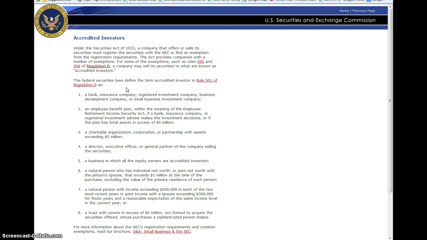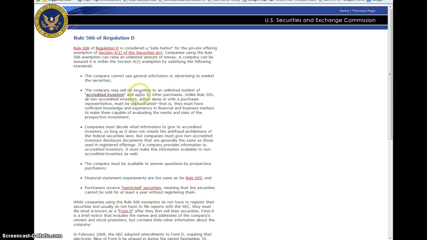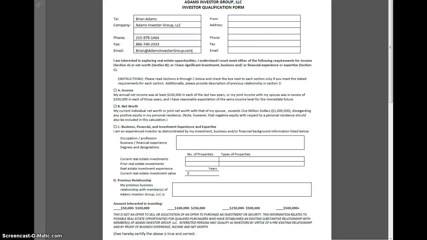So don't be discouraged if you don't meet either of these two definitions, because as I said before, someone can still participate in some deals if they're what's called a sophisticated investor. A sophisticated investor is someone who may have done real estate deals before or has the occupational or professional background to understand how deals and investments work.